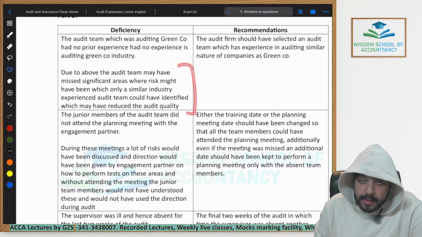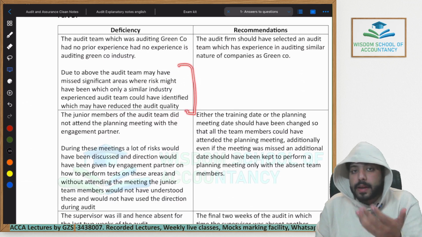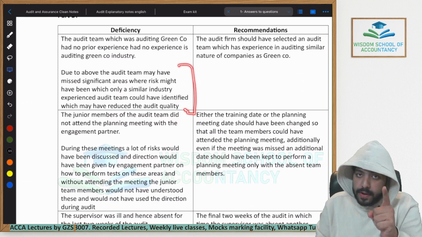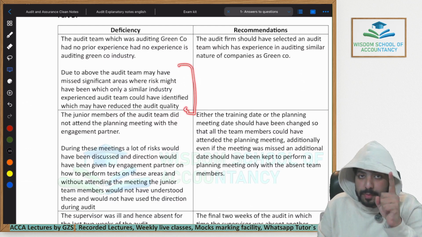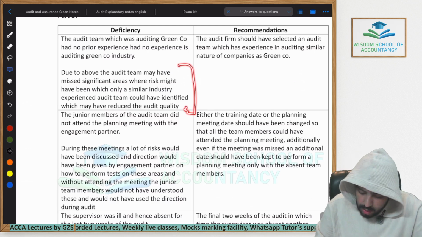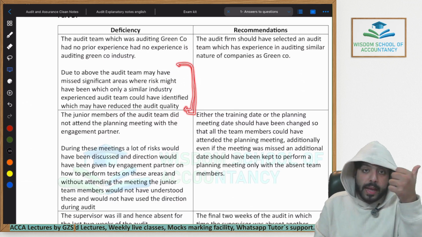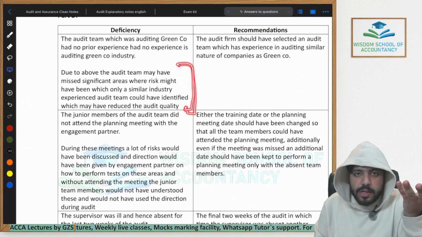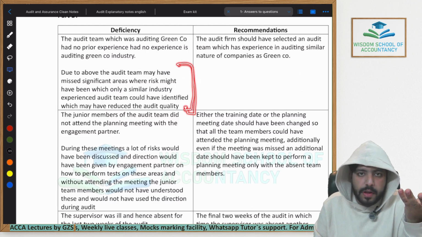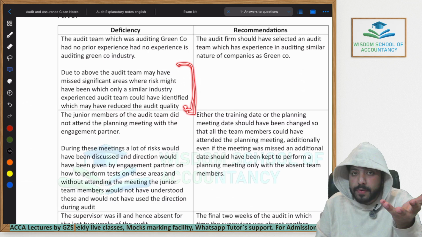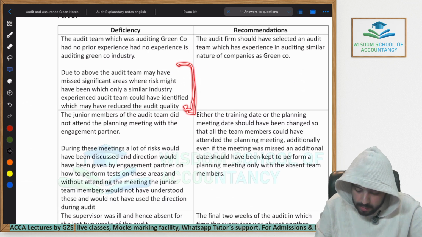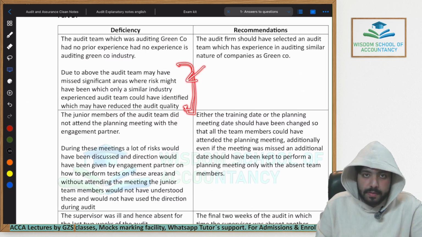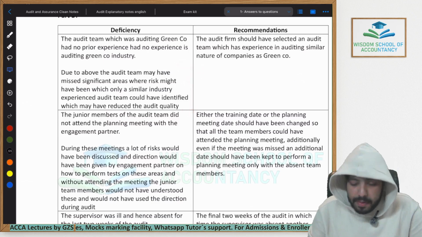Because, I'll give you an example, in a retail industry or a manufacturing company, inventory always has a very high risk of material misstatement, always. So these people have been auditing educational institutes, and educational institutes never have any kind of inventory. If these people do not have enough experience in auditing inventory, how would they have identified that it is a high risk here? Complex areas would have been missed by this team.